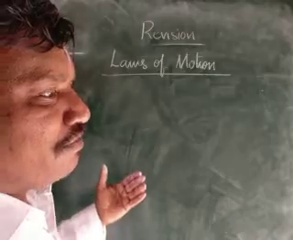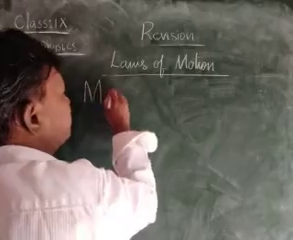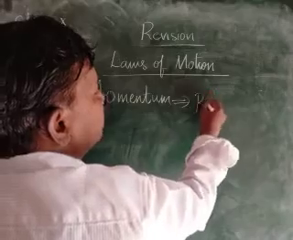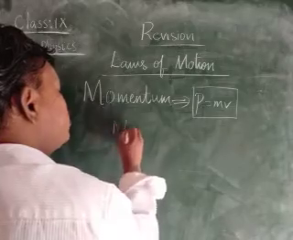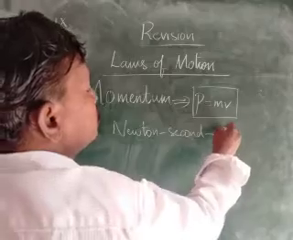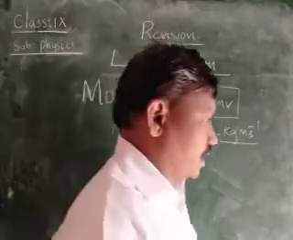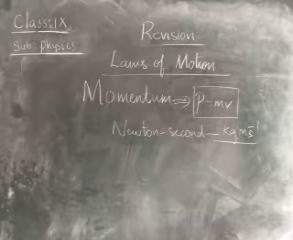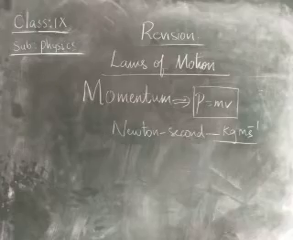After Newton's first, second, and third law, we come to momentum, children. Momentum is defined as the product of mass and velocity. The product of mass and velocity is called momentum. The unit of momentum is Newton second, or it is also taken as kg meter per second. Momentum is defined as the product of mass and velocity, and the unit of momentum is Newton second, that is kg meter per second, children.